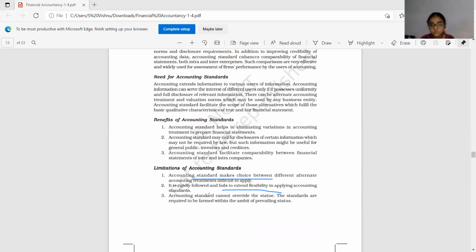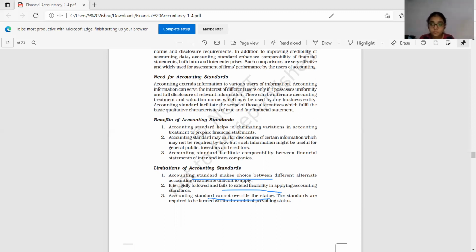Sometimes accounting standards cannot override the statute, meaning the laws. Every state in our country has certain statutes of its own, meaning laws. So even accounting standards cannot override them. Accounting standards are not above the law. They have to be within the framework of the law of the land. That's all. Those are the limitations of accounting standards.